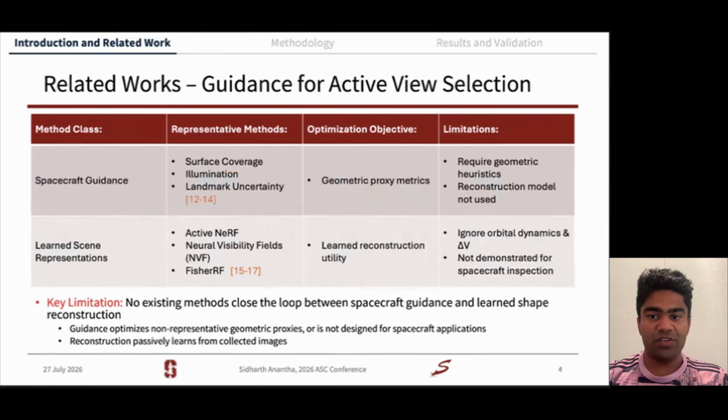Other work builds on this through active view selection. Some methods for spacecraft guidance change orbit by optimizing geometric proxies like surface coverage or landmark uncertainty of point clouds in a model. But point clouds are not representative of the visual model. Other terrestrial applications use the learned model to find the next best viewpoints, but they're designed for terrestrial applications and not for spacecraft, so they often ignore orbital dynamics and fuel constraints. To the best of our knowledge, no methods have closed the loop between spacecraft guidance and learned shape reconstruction.